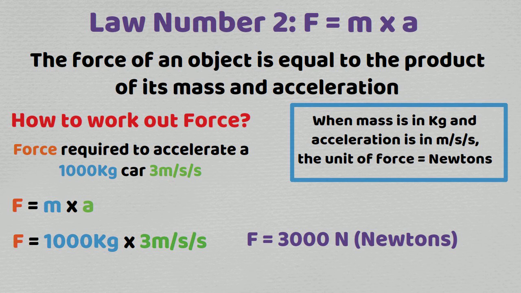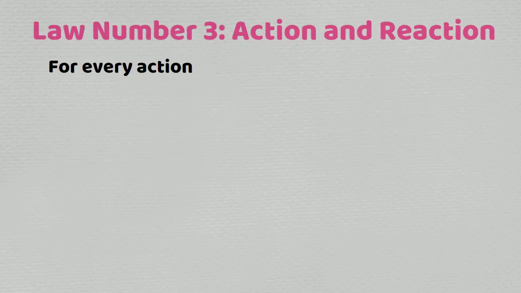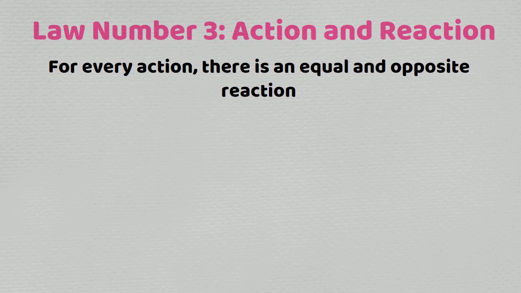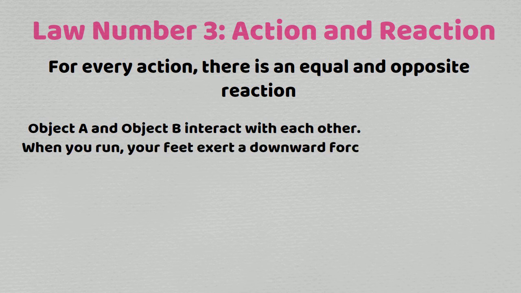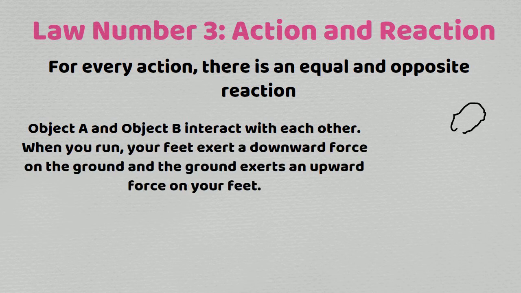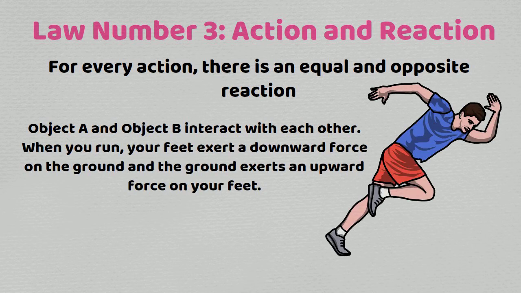Let's have a look at the last law of motion. What is law 3, action and reaction? For every action, there is an equal and opposite reaction. Object A, your foot, and object B, the ground, interact with each other. When you run, your feet exert a downward force on the ground, and the ground exerts an upward force on your feet, allowing you to run.